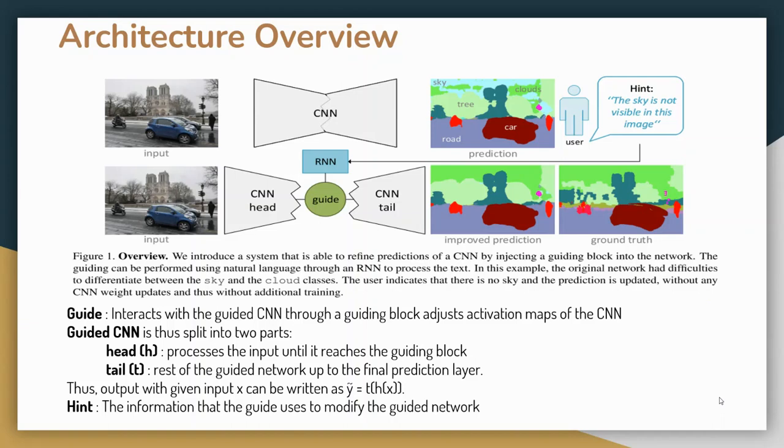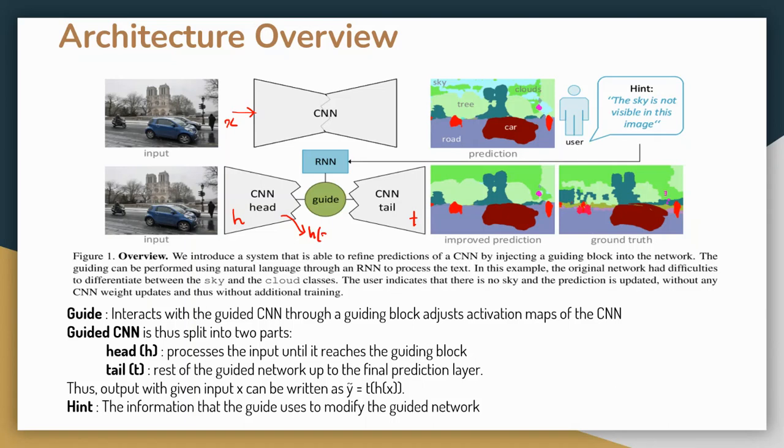Basically, the overview of the architecture is that generally we have a CNN network that will get one input image and it will give some output mapping or output prediction. So suppose consider the image to be X. We divide the CNN network into two parts, the head and the tail. So consider the head part to be a function H and the tail part to be a function T. When we give the input image X into the head, it will provide one mapping that is H of X.